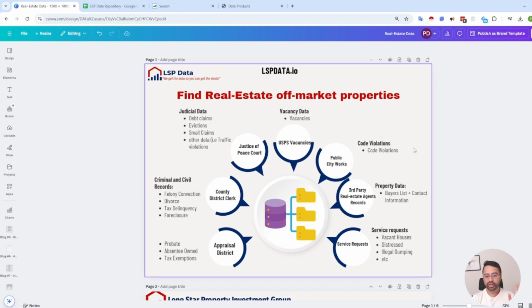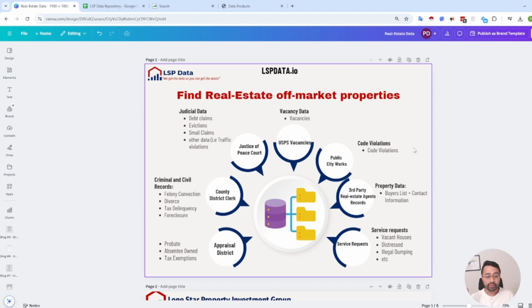The other bit with code violations is that a lot of times you end up getting fined, right? If you are not taking care of the property, city inspectors may come and add that orange or yellow warning sign, right? That says you have a code violation, and eventually, the city's going to fine you. So they're getting their money from you, right?